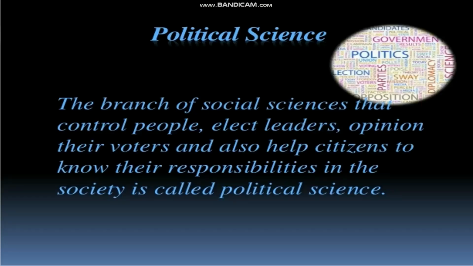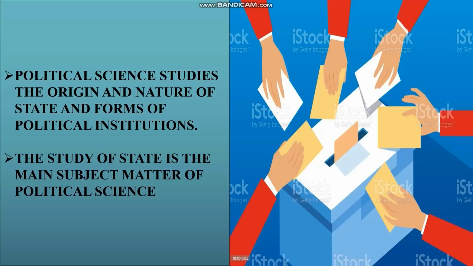In simple terms, we can say it is the branch of social sciences that controls people, elects leaders, opinions their voters, and also helps citizens know their responsibilities in society. That is called political science.